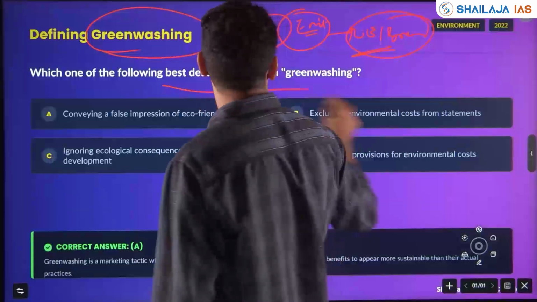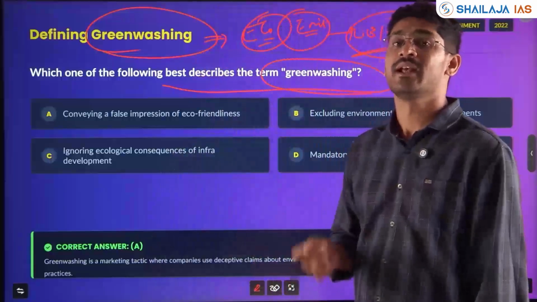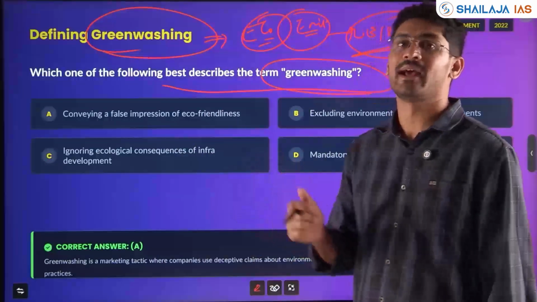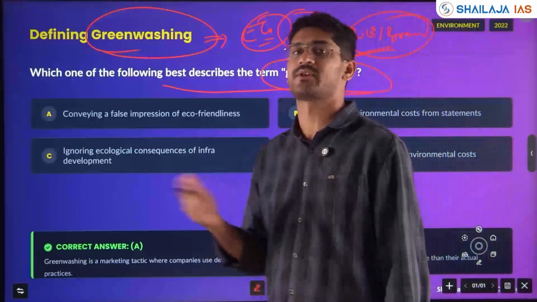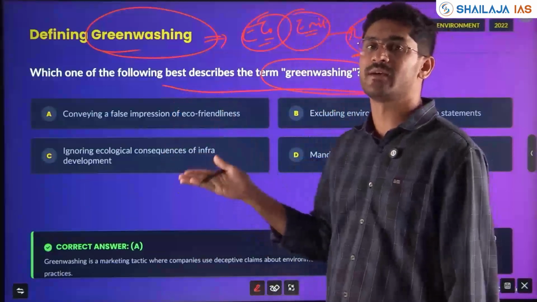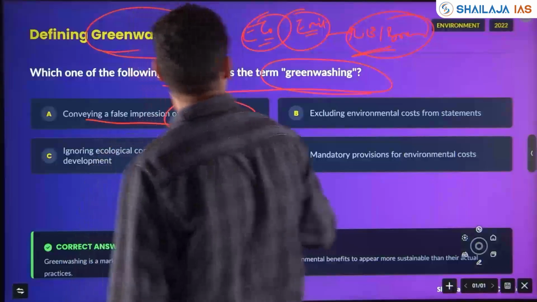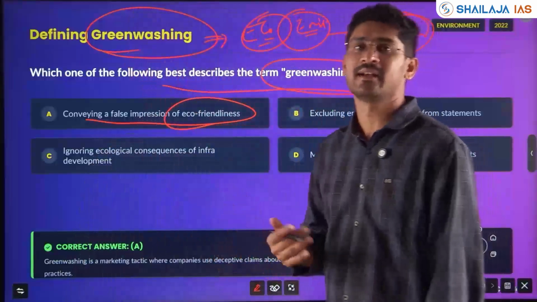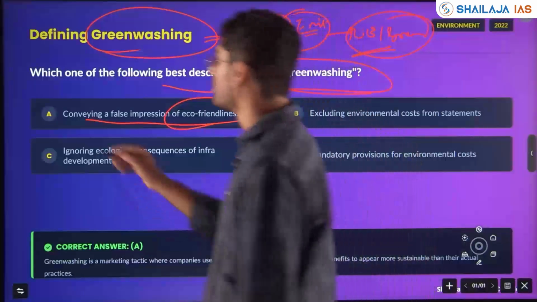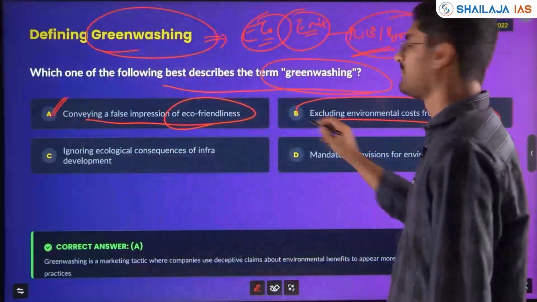Which one of the following best describes the term greenwashing? Other terminologies are also there. Those are very important. Okay, beta we discussed in the last classes. Okay, with respect to stock market, with respect to environment, ecology, also some of the terms linked to economy. Conveying a false impression of eco-friendliness. Yes, telling that it's eco-friendly, however, it is not. Excluding environmental costs from statements?